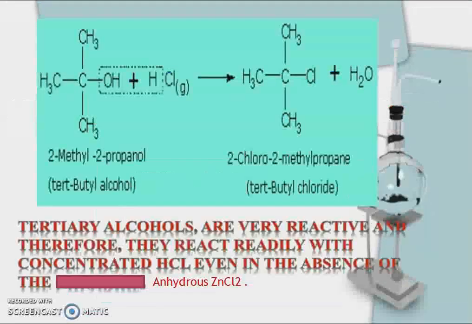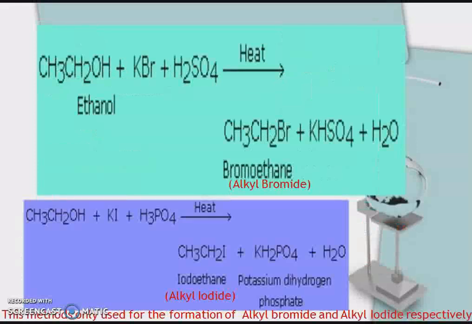Tertiary alcohols are very reactive and therefore they react readily with concentrated hydrochloric acid even in the absence of anhydrous zinc chloride. In the above example, 2-methyl-2-propanol is the tertiary alcohol which is reacted with concentrated hydrochloric acid to give 2-chloro-2-methylpropane. This is the alkyl halide. These methods are only used for the formation of alkyl bromide and alkyl iodide respectively.